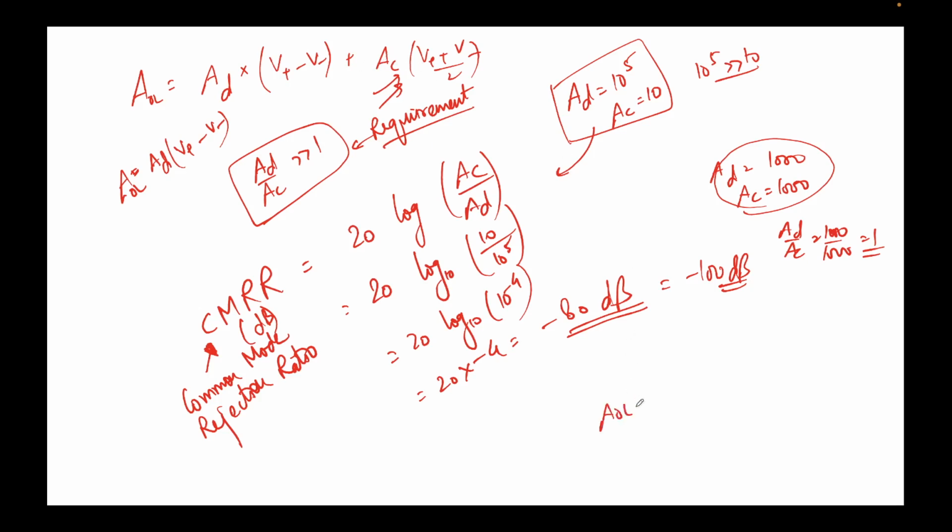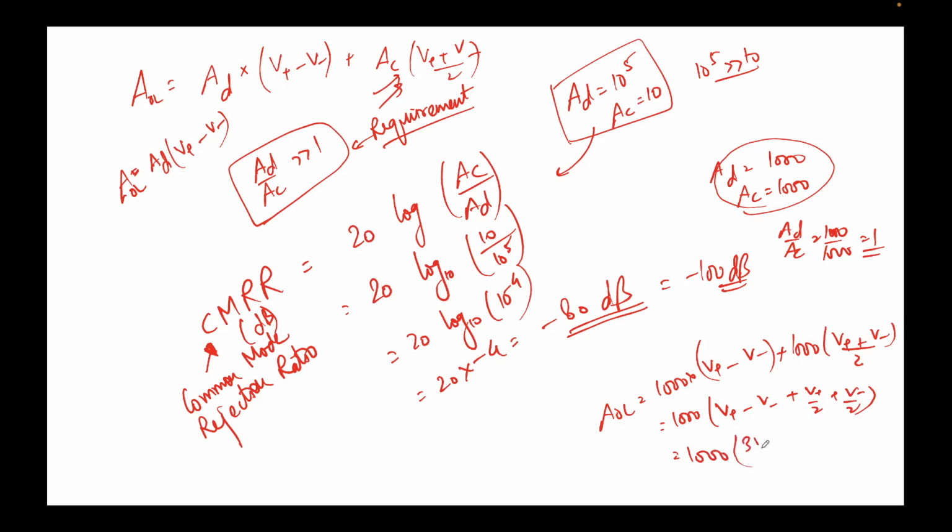I'll write the formula. This becomes 1000 times (V plus minus V minus) plus 1000 times (V plus plus V minus) divided by 2. So I'll take 1000 common. This becomes V plus minus V minus, and this becomes V plus by 2 plus V minus by 2.